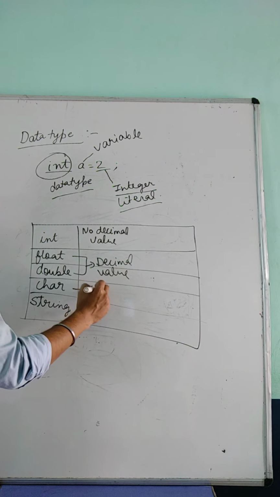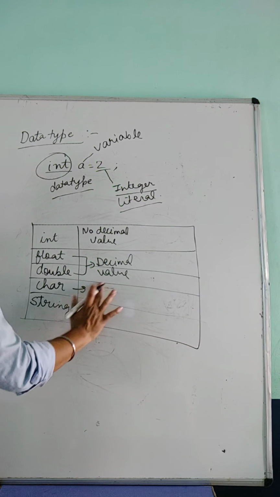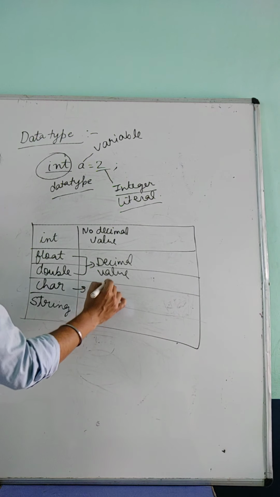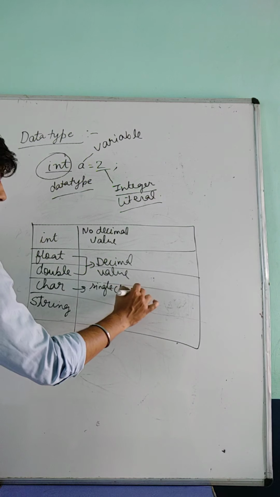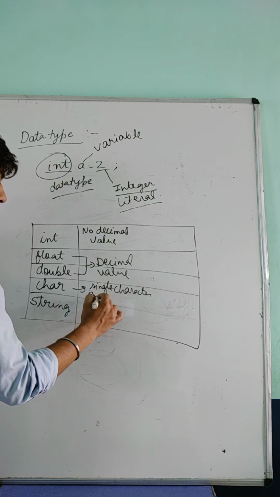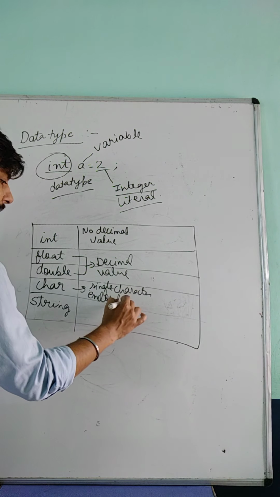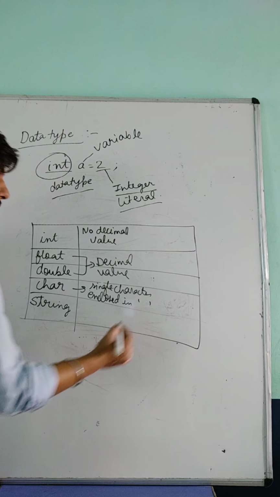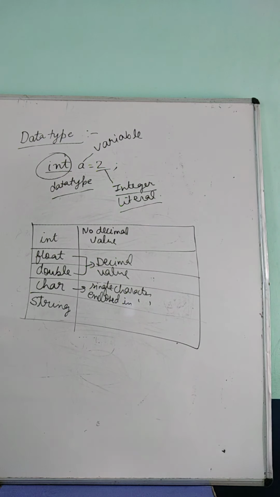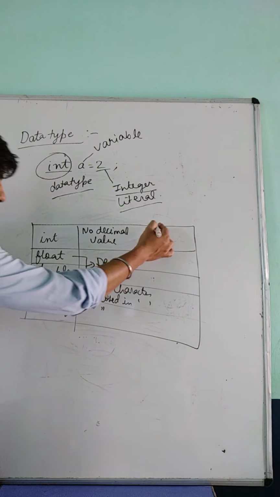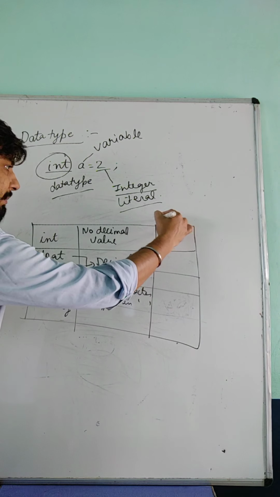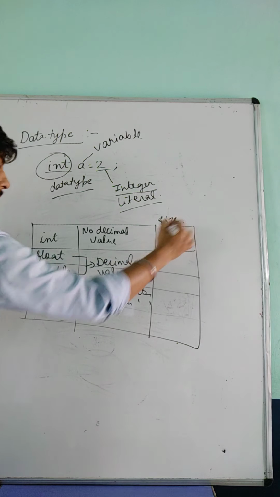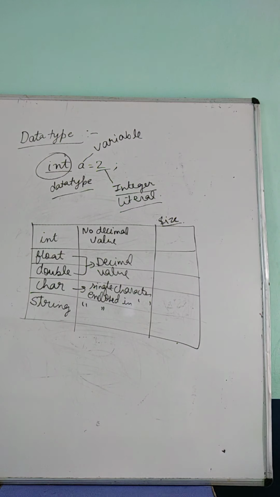Character is for a single character, only a single character, and that is also enclosed in single quotes. Next is a string. A string is a collection of characters, and it is enclosed in double quotes like this. Now, they also have some size.